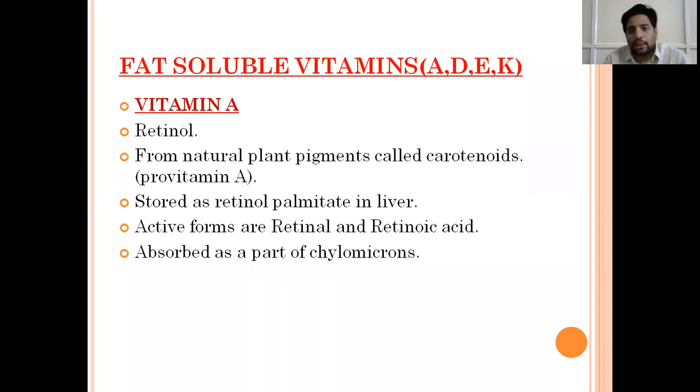Whenever it is required, the carotenoids or provitamin A are directly converted into retinol and retinoic acid, and these are the active forms of vitamin A, which actually perform the function of vitamin A. These are absorbed through chylomicrons. In the intestine, fats are absorbed in the form of chylomicrons, and vitamin A is incorporated into chylomicrons and transported to the liver, where it is stored and then converted into active forms of vitamin A.